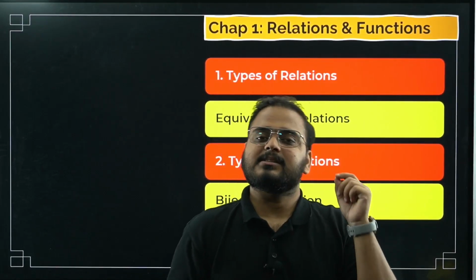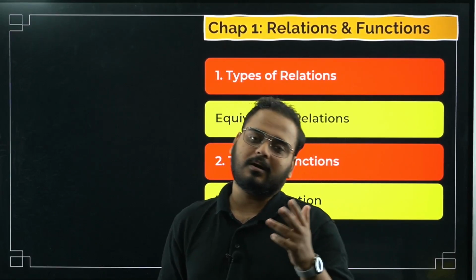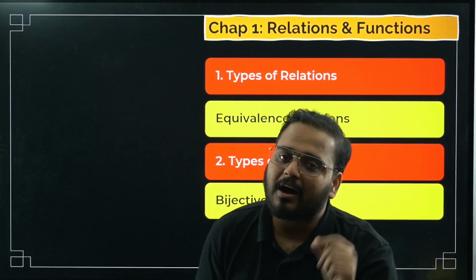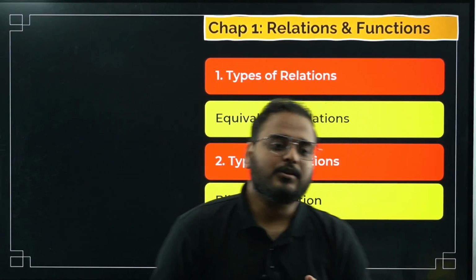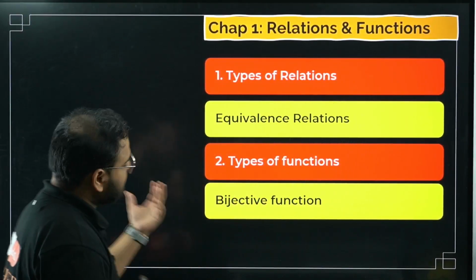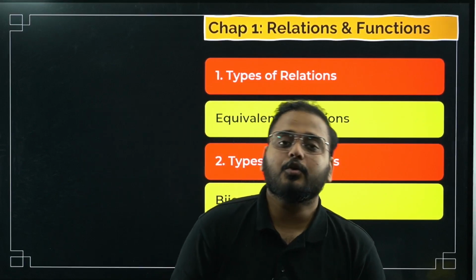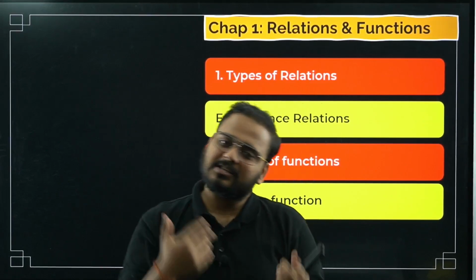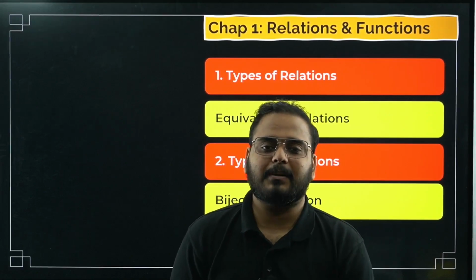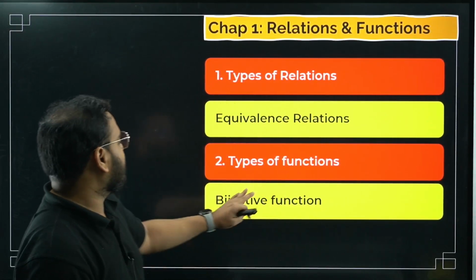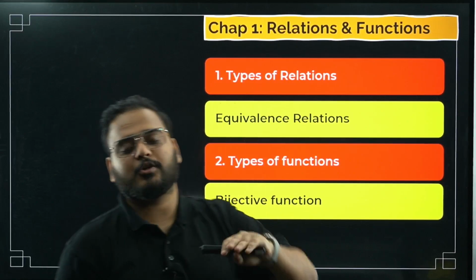Whenever you're dealing with subjective questions, like 2 markers, 3 markers, then you have to write the answers and show your work using the algebraic method. So that's why bijective function is again an important topic. You have questions coming in. Just by looking at the topic's name, you will say, yes sir, I have certainly seen questions in my sample papers or wherever. So you will see questions in bijective function for sure.